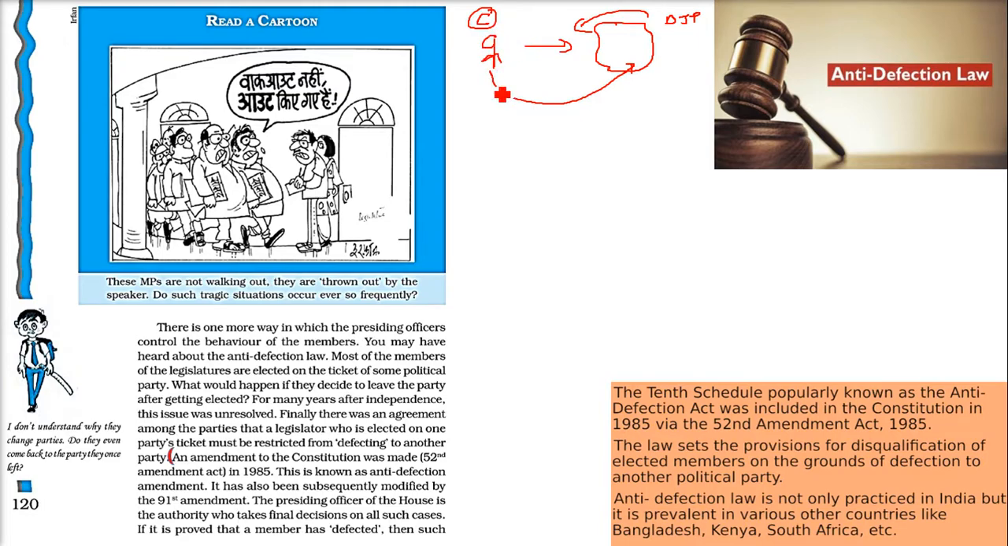That is called dal badal. So he is changing his party, and when he is changing his party, there has to be some rule. That is called the anti-defection law. So in the 52nd Amendment, an amendment of the constitution was made, called the 52nd Amendment Act of 1985, and this is the anti-defection law, and it was also modified in the 91st Amendment. The presiding officer of the house is the authority who decides whether the person has done defection or not, whether he has done unlawful defection or not.